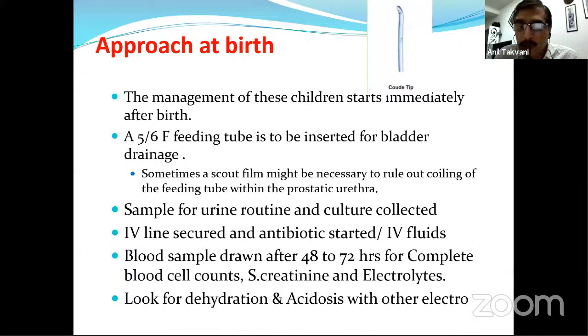We have to look at the serum creatinine, sodium, potassium, and chloride. And we have to be very watchful, or we have to take help of pediatricians or pediatric nephrologists, depending on our institute. Look for the signs of dehydration and acidosis. So this is another question to the resident: how do you recognize acidosis in a neonate? What could be the manifestation in the first month, because they can develop acidosis anytime, even after the treatment.